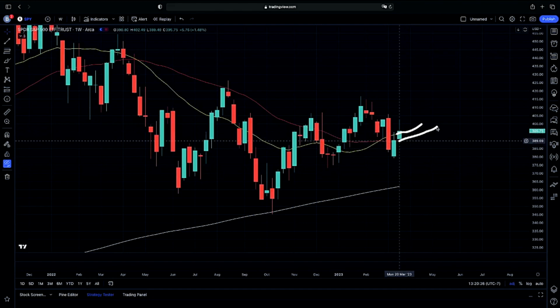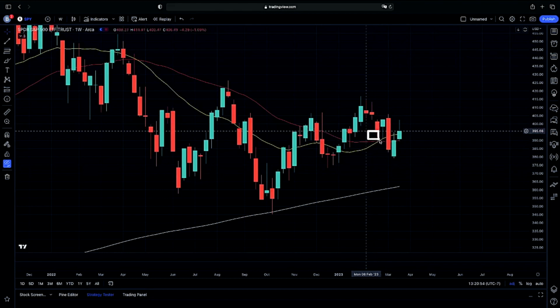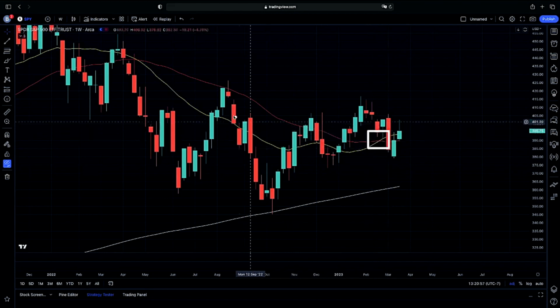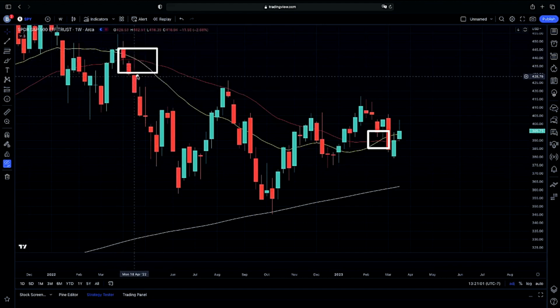Again, the reason why this is very important and why we have been talking about this as a very key indicator for possible bullish candle structure setups from here, which will give us that possible confirmation, is because our 20 weekly moving average finally crossed above our 50 weekly moving average, which we have not had throughout the duration of our sell-off for the last year and a half.